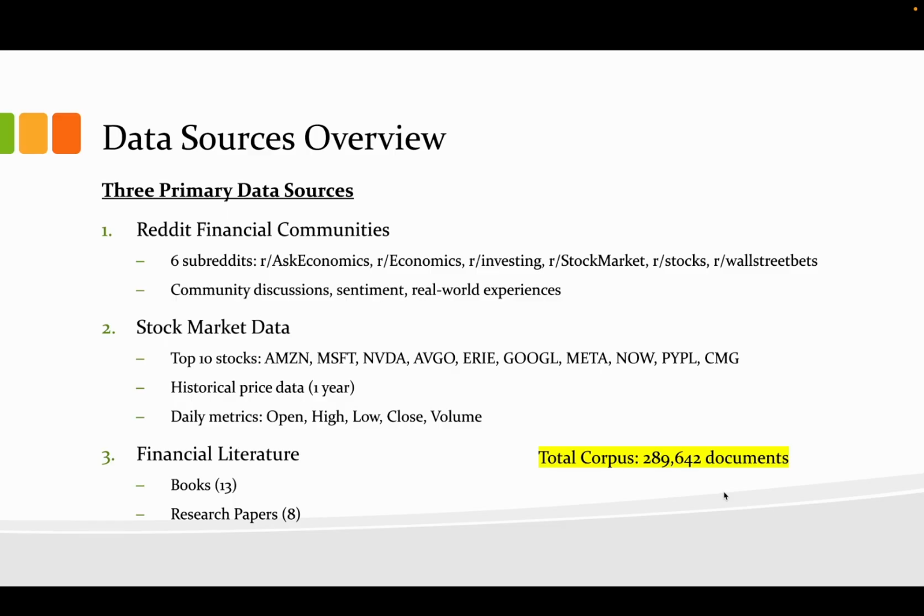And the other is the stock market data. We gathered 1 year of daily stock data from the top 10 stocks like Amazon, Microsoft, and so on. Each row contains high, low, open, and close value and the volume of the stocks. This provides historical trends the model can reference.